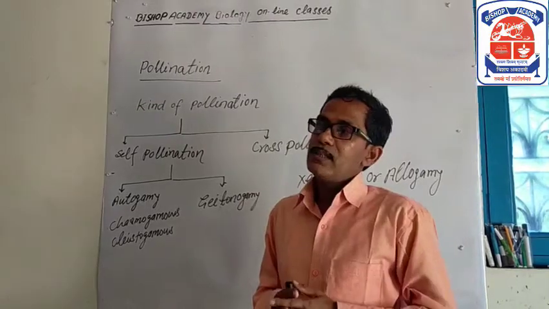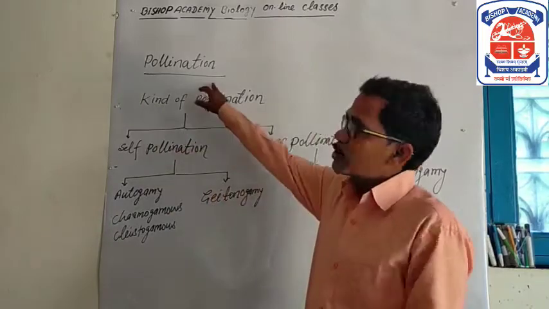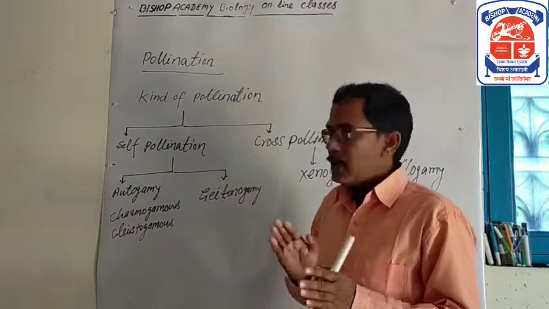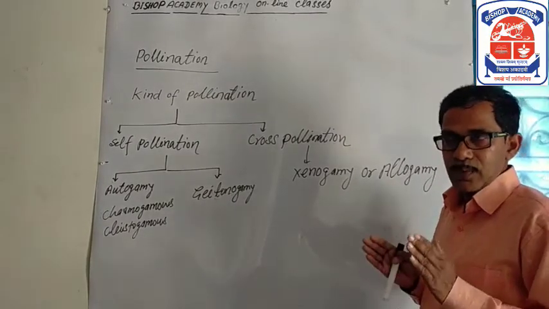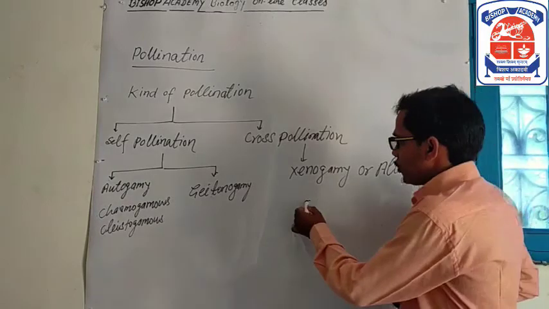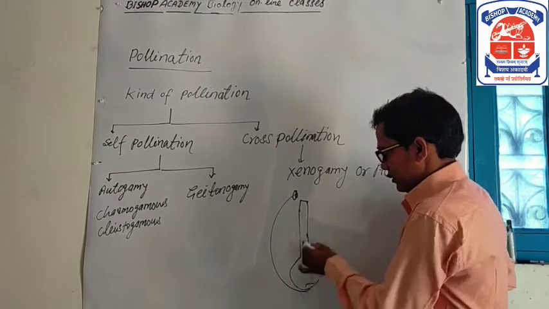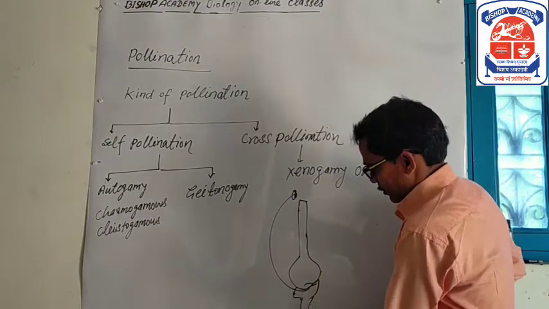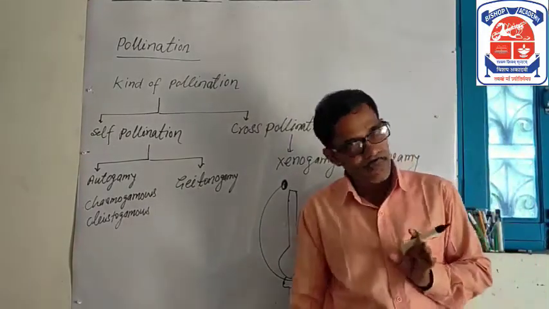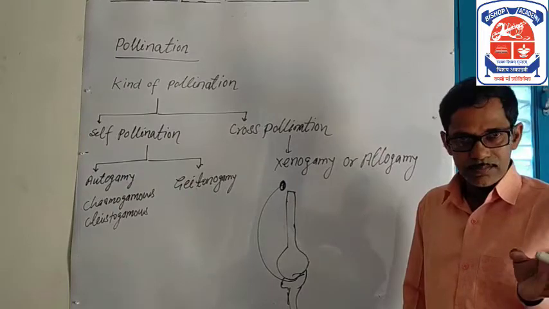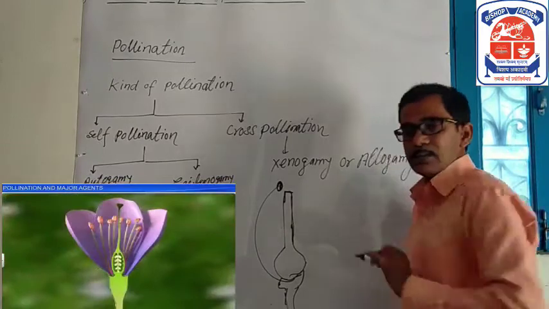So firstly, we will learn what pollination is. Transfer of pollen grain from anther to stigma is called pollination. Anther is the male part of the flower in which pollen grains are produced, and stigma is the receptive part of the female part.